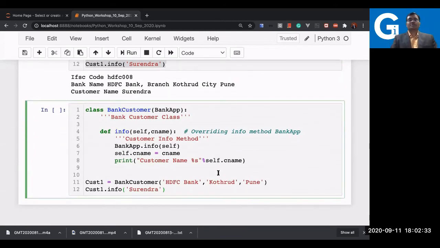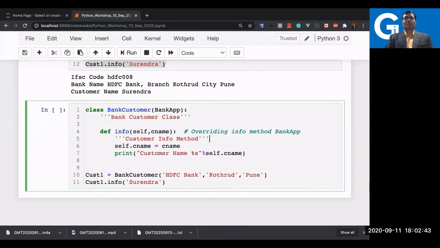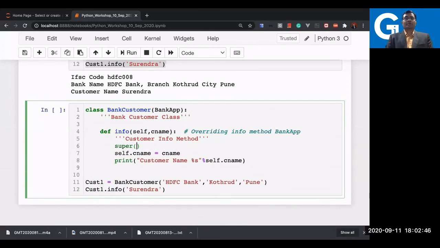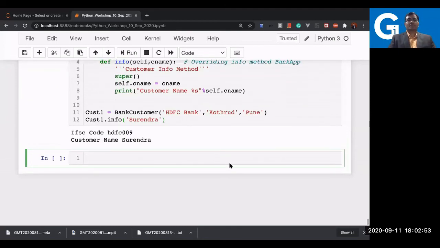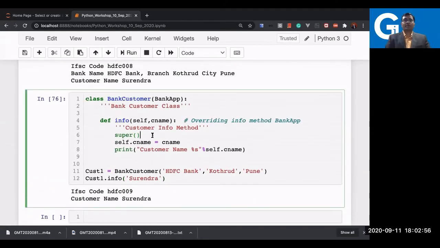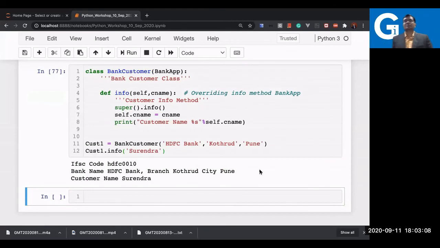The other way is using the super keyword. So I will try without writing much. I'll just use the super method now. One of the ways: just write super and see what happens. I'm not writing the method name or anything. Does it work? No, it's not working, right? So what should I do now? super dot info, and let us test it now. Is it working? Yes, great.